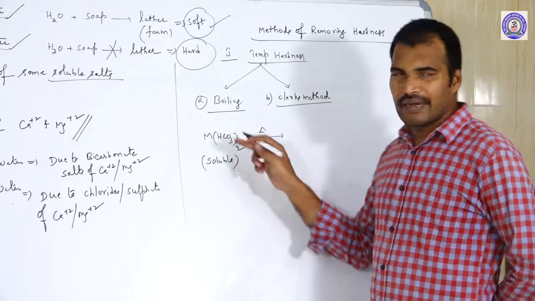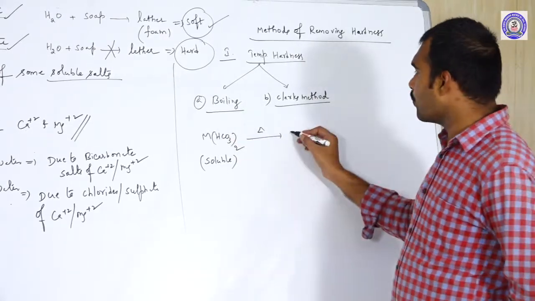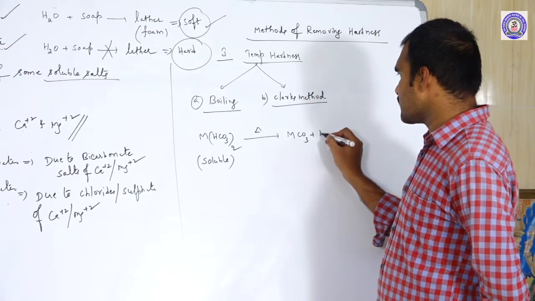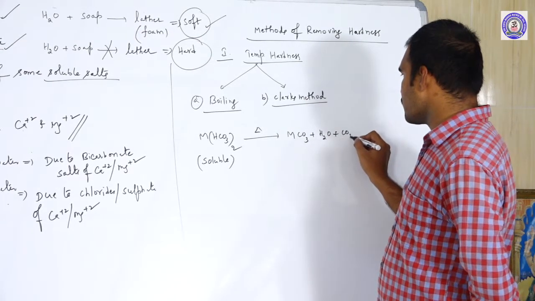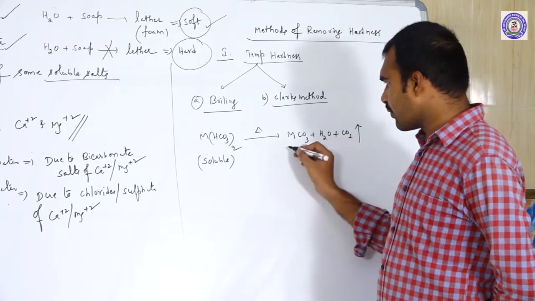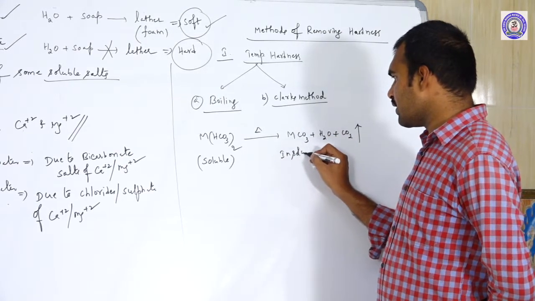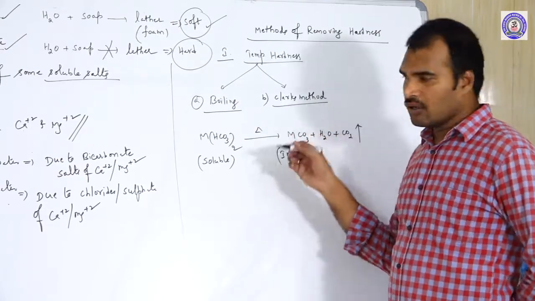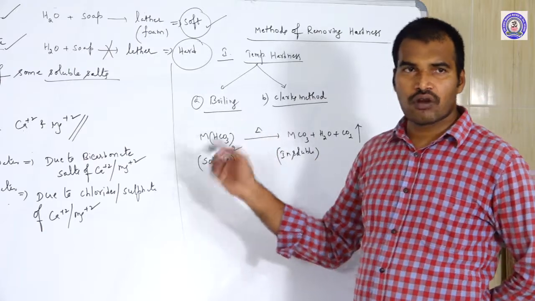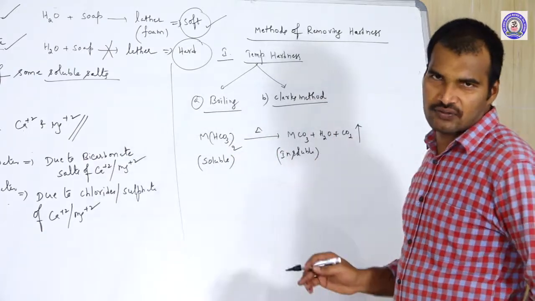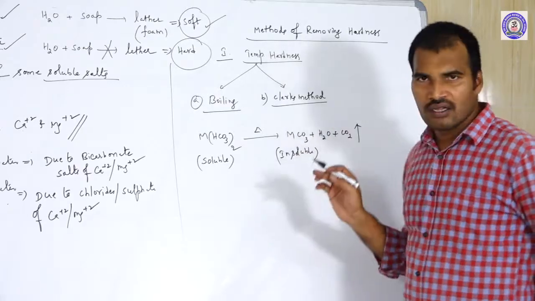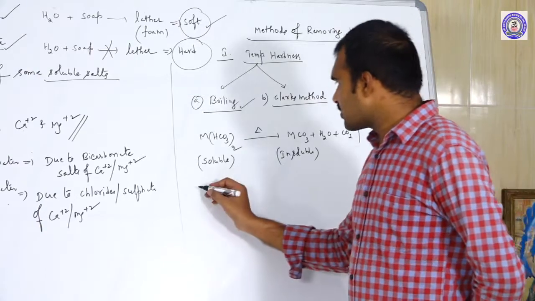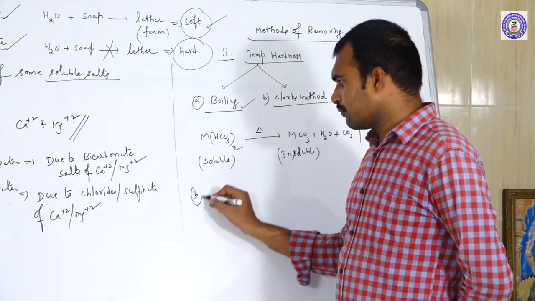When you heat it, the metal bicarbonates convert into carbonates, MCO3 plus H2O plus CO2. Metal carbonates are insoluble, so simply by filtering we can remove this. By heating we convert the bicarbonates into insoluble carbonates, which is why we can simply remove this hardness. So this is the first one, boiling. Next one, Clark's method.